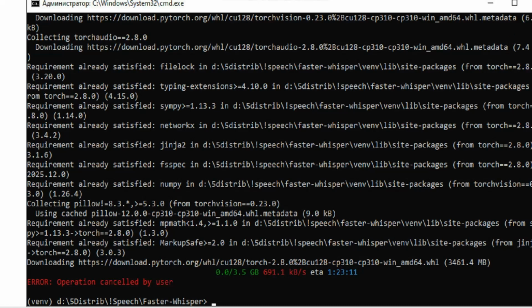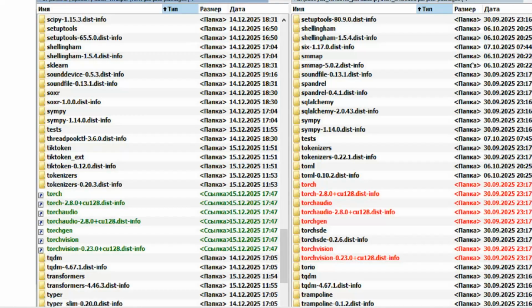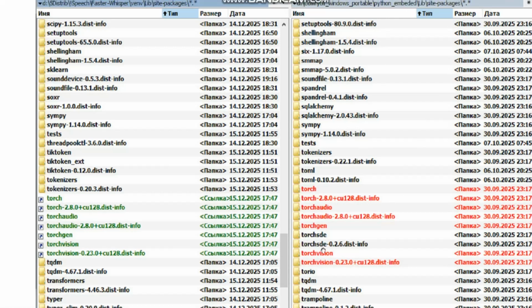I decided to do it differently. Since the torch package is already installed for the ComfyUI environment, I simply copied the necessary folders from that virtual environment into my new virtual environment. Surprisingly, it works, and Python in the new virtual environment immediately sees the installed torch of another version.